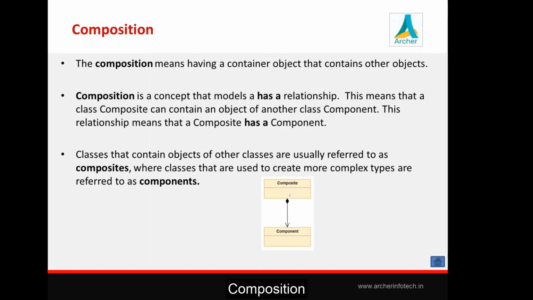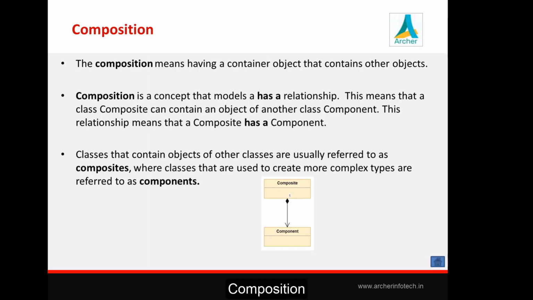Understand this wording. In case of inheritance, we said child is an extended version of parent. In case of composition, we are saying composite has a component. If you go with the previous example, animal is a parent, horse is a child, so horse is an animal.